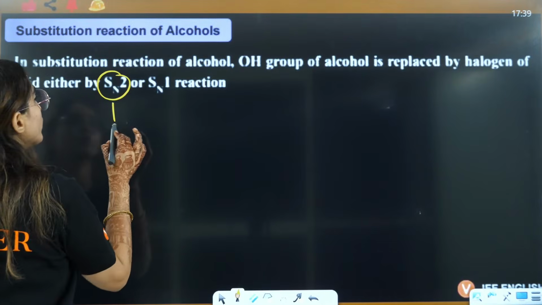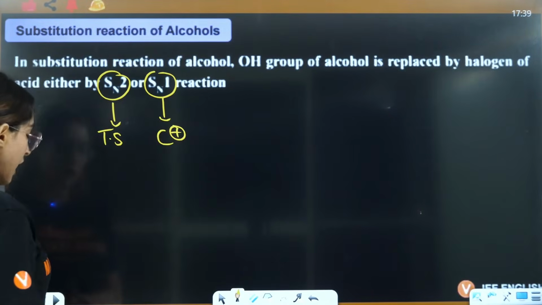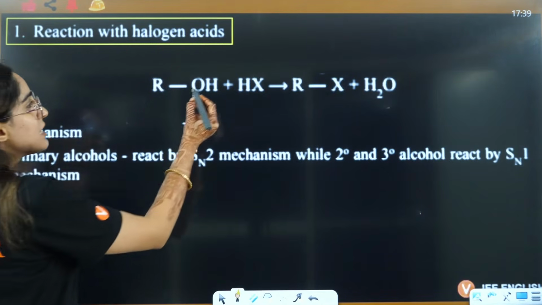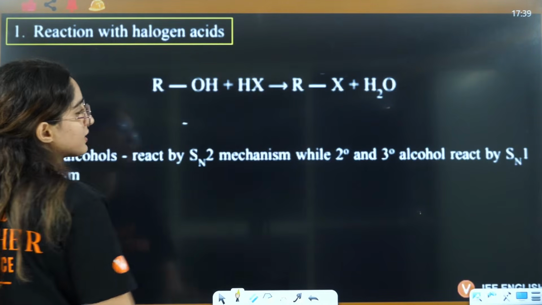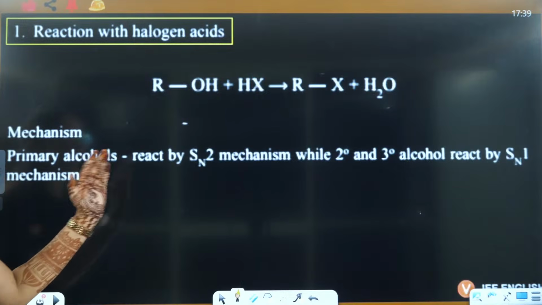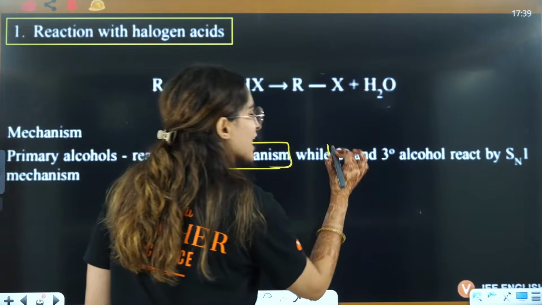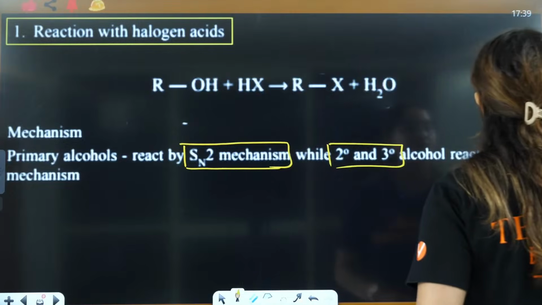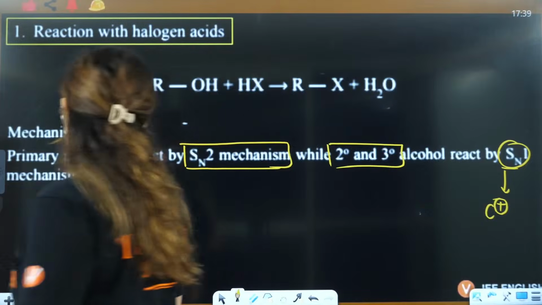In SN2 you will have a transition state, in SN1 you will have the formation of a carbocation, right? So for the reaction with halogen acid, that means HX, what will happen? This OH will be replaced by the X here. Primary alcohols react by SN2 mechanism. Do you remember this one? 2 degree and 3 degree will react by SN1, that means by making a carbocation, right?